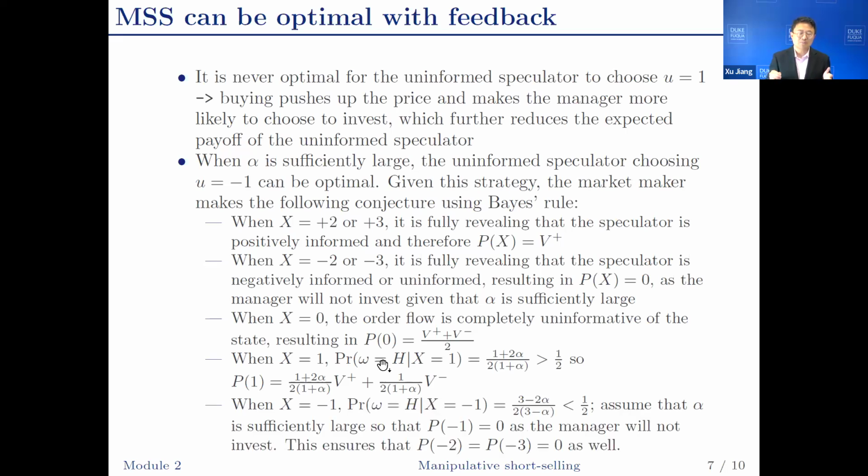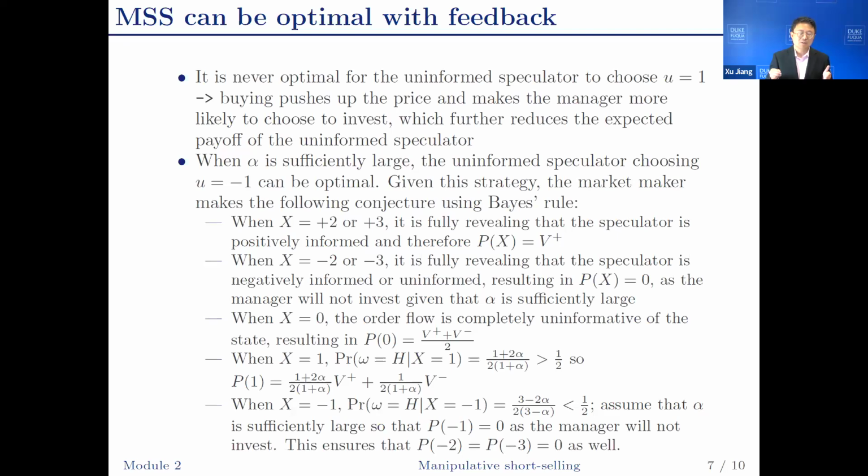When X equals -1, the market is going to downgrade the posterior belief that omega equals H. It's going to be smaller than 1/2. If we assume that alpha is sufficiently large, which means that -1 order flow is sufficiently informative that bad news is being conveyed in the markets, then the manager is not going to invest.